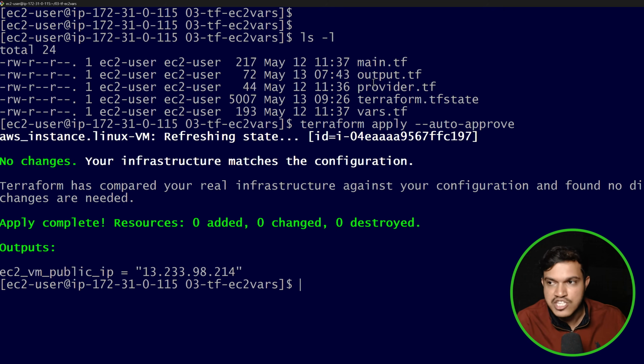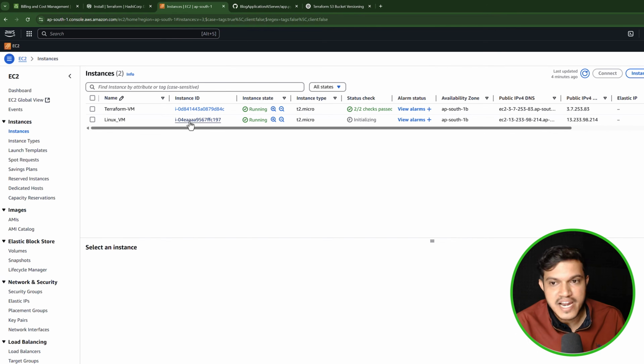By chance, if you want to make sure that a new resource gets created when you apply, then you have to make changes in the main.tf. If there are any changes, by looking at the changes and comparing with the state file, it will create a new resource. If not, a new resource will not be created. Same thing we have already understood in the concept of state file in the same series. Now, by chance something happened to this machine, something went wrong, there is some problem here, and you want to destroy this and recreate it once again.